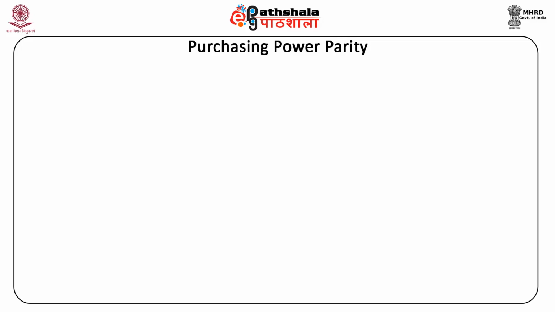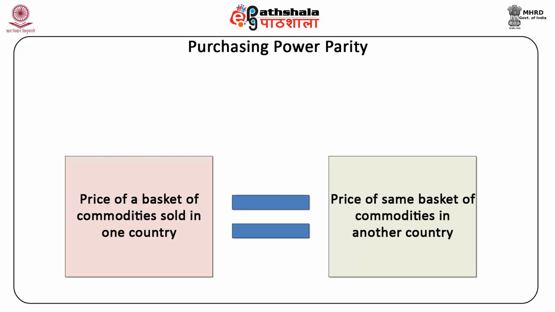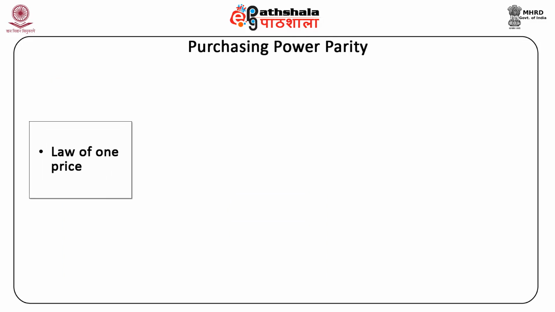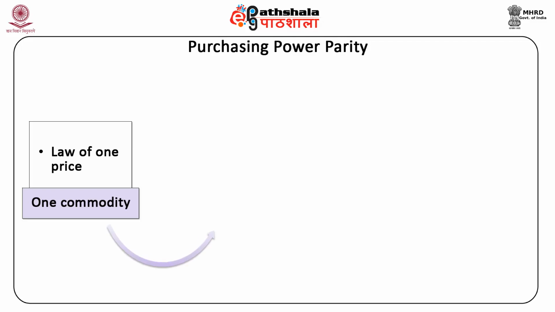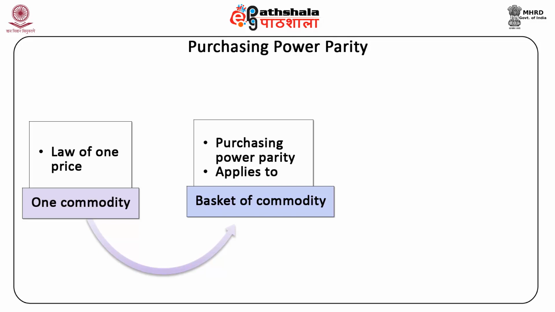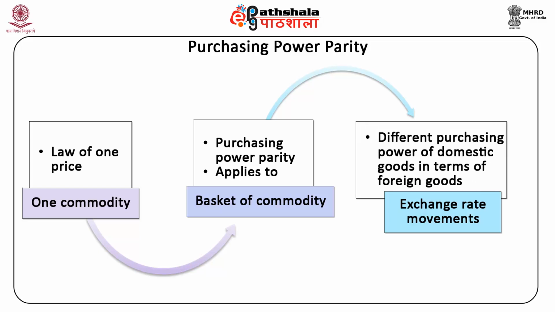The theory states that the price of a basket of commodities sold in one country is equalized to the price of the same basket of commodities in another country. In simple terms, it is an extension of the concept of law of one price. The law of one price applies to one commodity, while purchasing power parity applies to a basket of commodities. This theory ascertains that exchange rate movements primarily happen because of the differences in the power of purchasing domestic goods in terms of foreign goods.